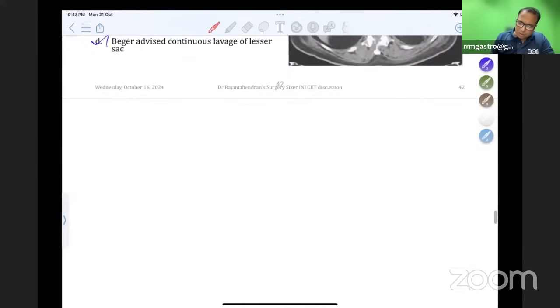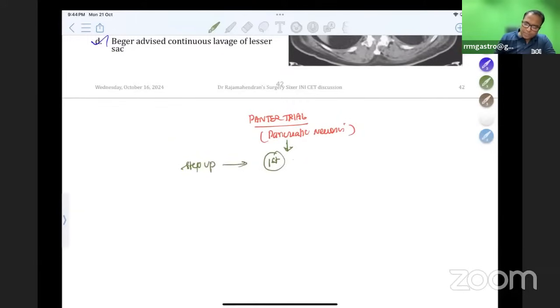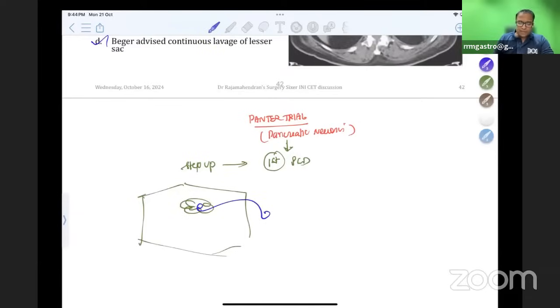So please understand the concept of the PANTER trial. Latest update from Bailey and Love: PANTER trial for pancreatic necrosis. What do they say? Patient comes to you with pancreatic necrosis. What should I do first? Step up approach. This approach is called the step up approach. First, you do a percutaneous drainage. Just call the radiologist and ask them to put a tube like this percutaneously.